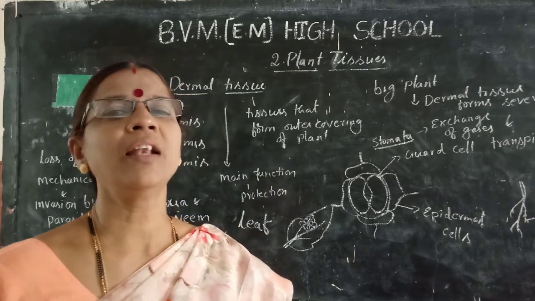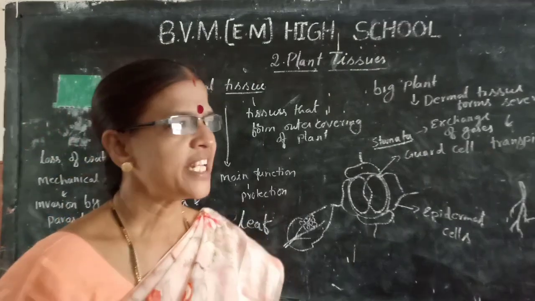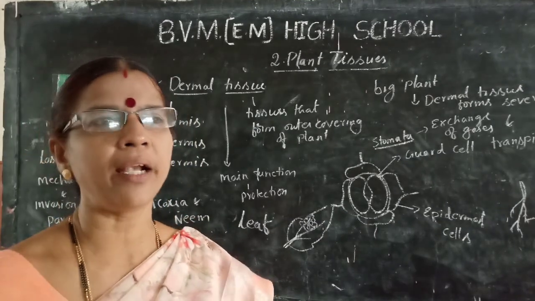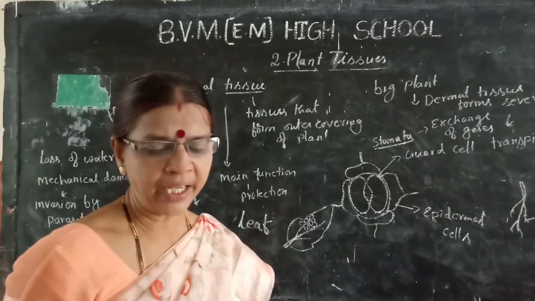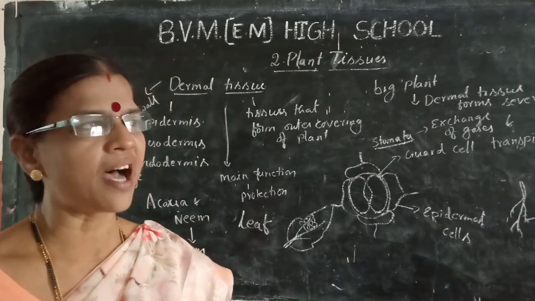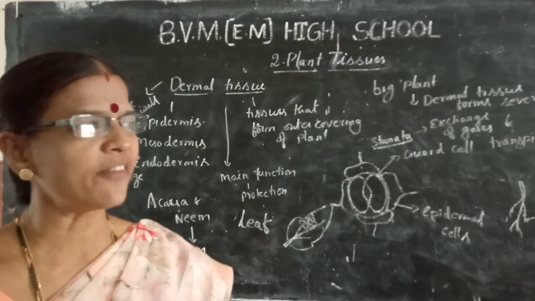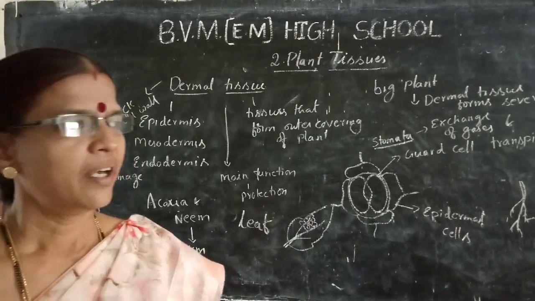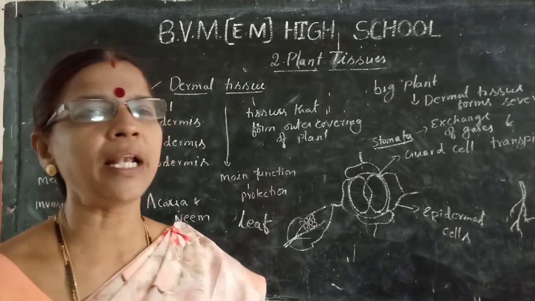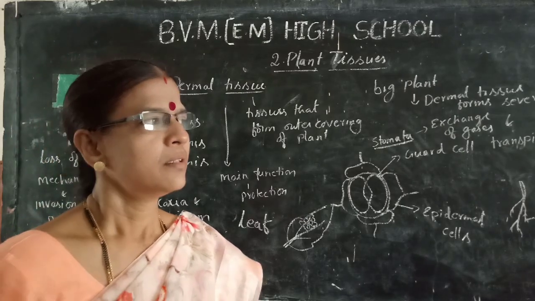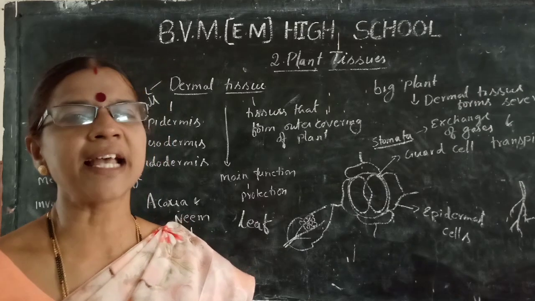Once again we recall meristematic tissue. Meristematic tissue brings about overall growth and repair. It activates cell division and promotes the formation of new cells, and it consists of a nucleus and abundant cytoplasm. These are living cells.